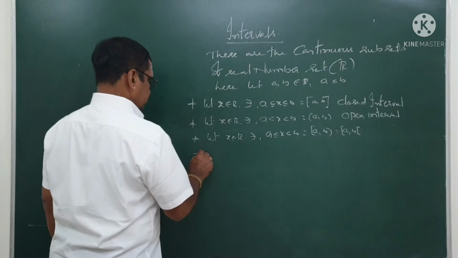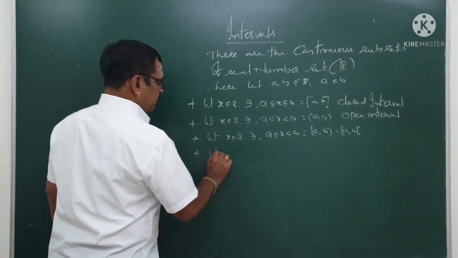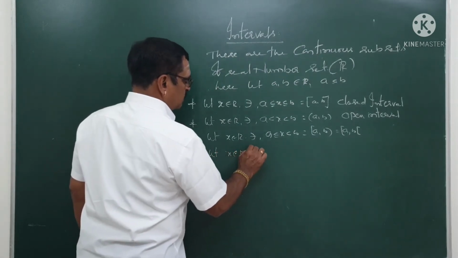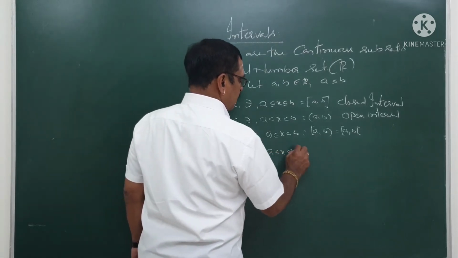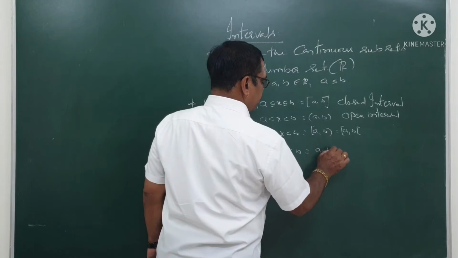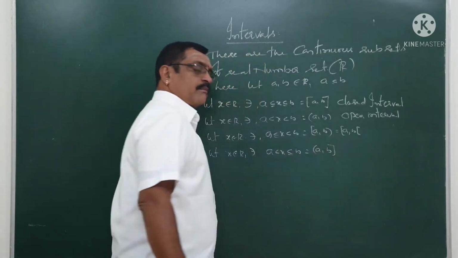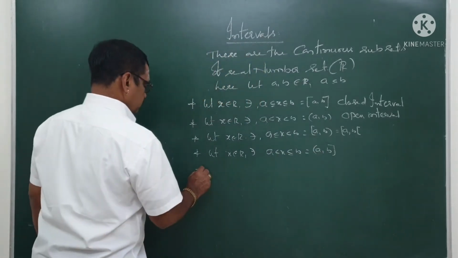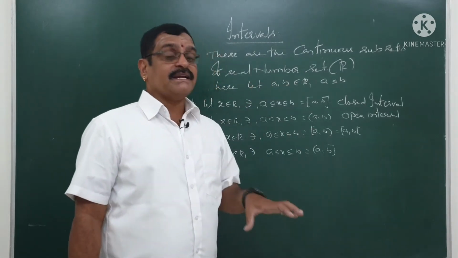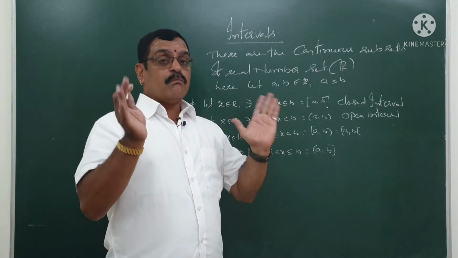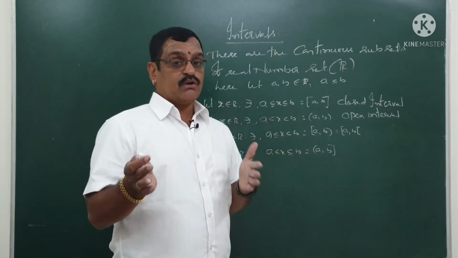Next, let x belong to R such that a less than x less than or equal to b. So this is a side open, b side closed. Of course, these intervals are finite intervals because the bounds, upper bound and lower bound, are defined.